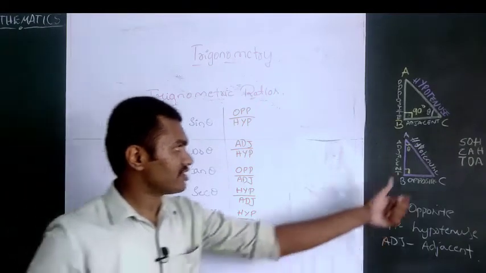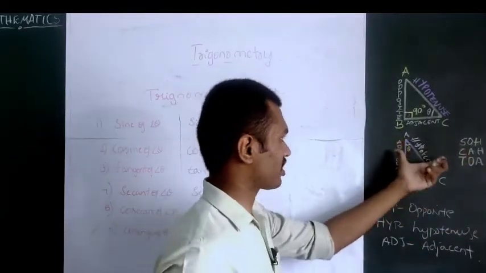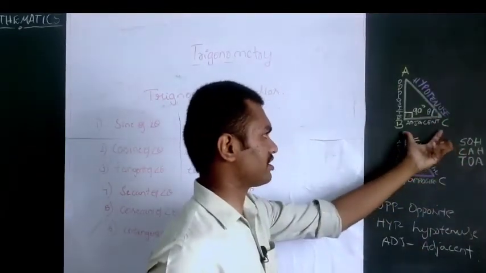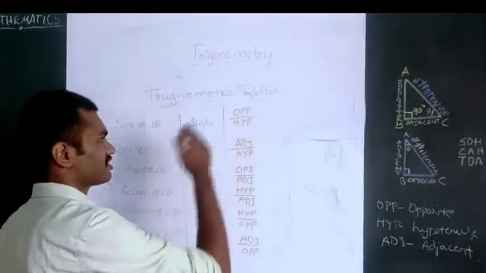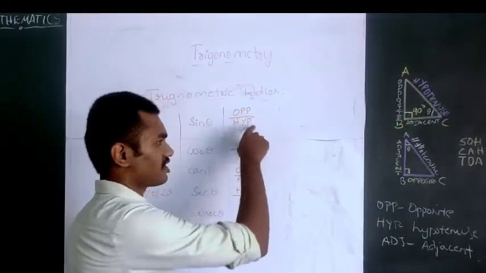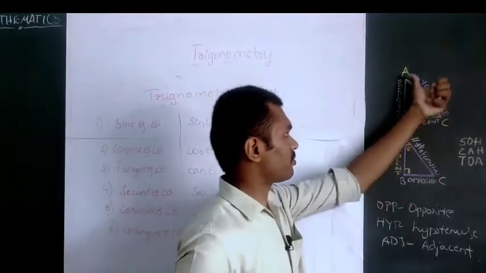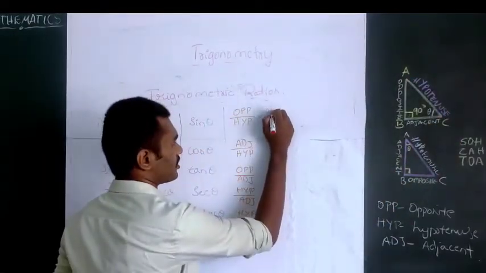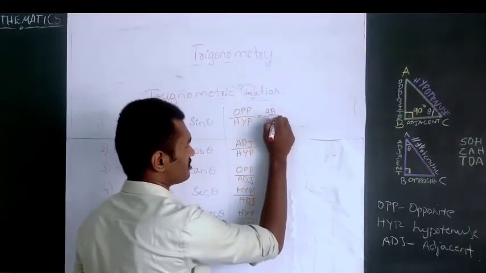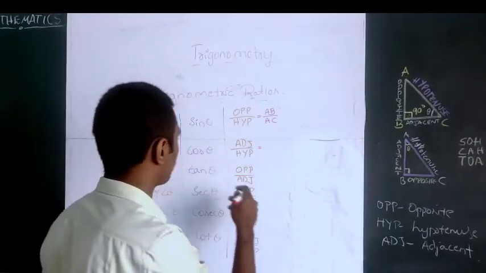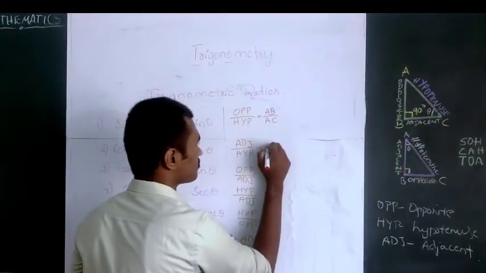Now consider this triangle. Other than these things, you forget about this. Consider this right angle triangle ABC with angle C as theta. Now say which side is opposite and which side is hypotenuse. Opposite is AB, hypotenuse is AC. For cos theta, adjacent by hypotenuse, that is BC by AC, right?